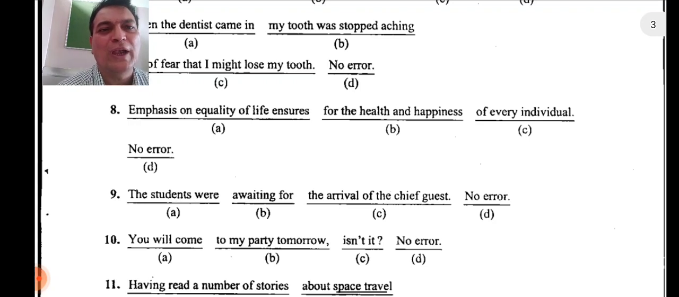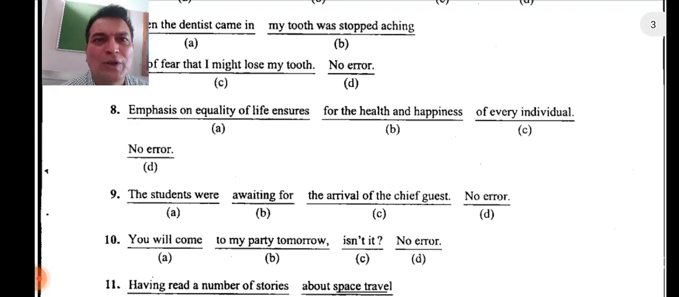It will be the students were waiting for. So waiting for is correct. So students were waiting for, not awaiting. Okay, so it's wrong usage here, awaiting.